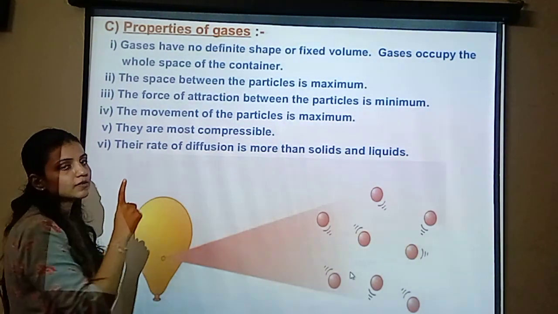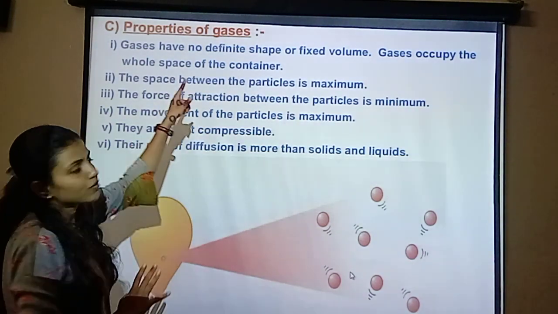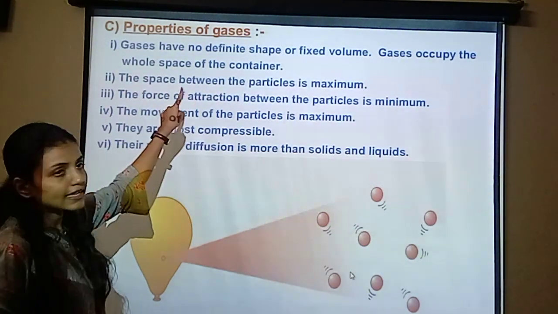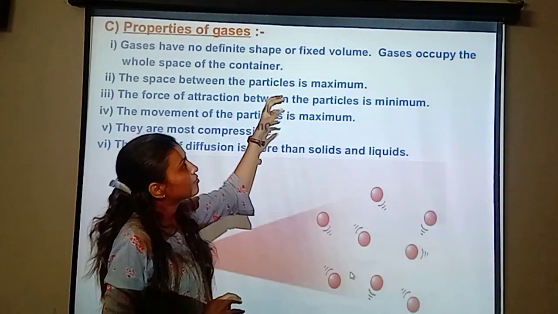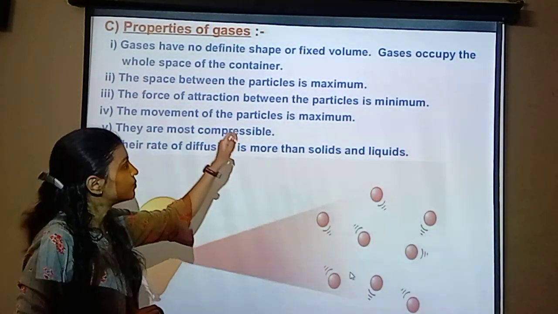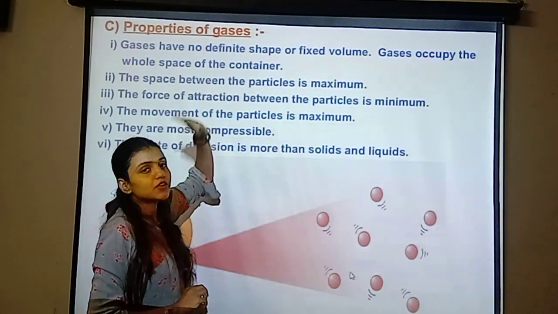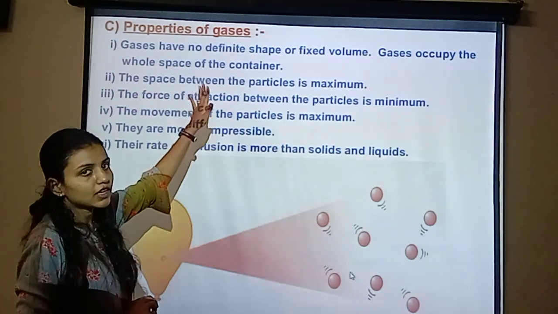The next state is the gaseous state. We can say the gas state. Properties of gases: gases have no definite shape or fixed volume. Gases occupy the whole space of the container.